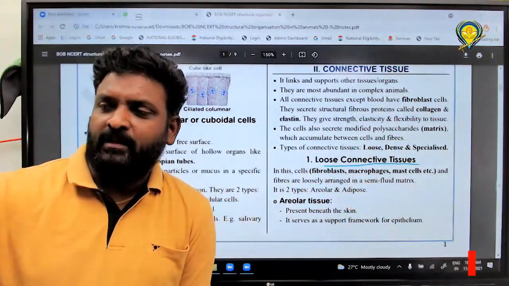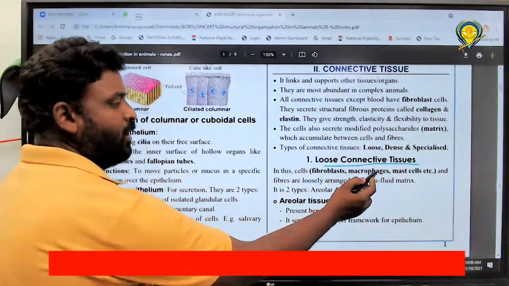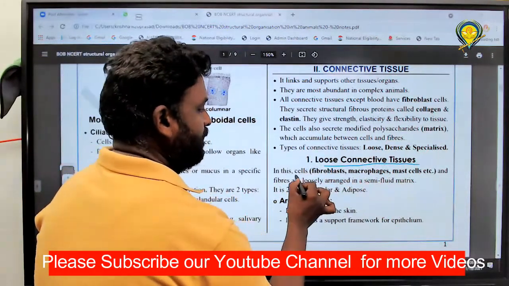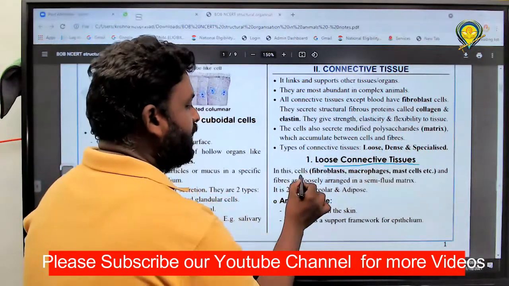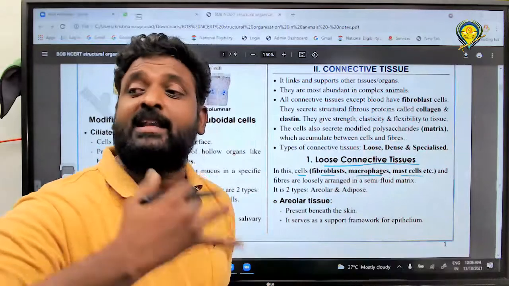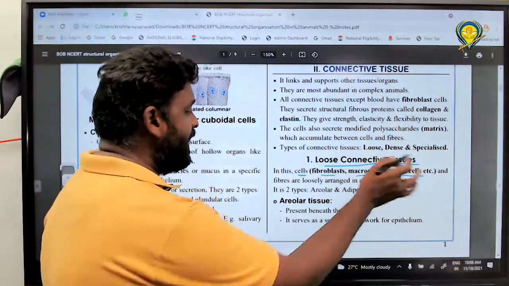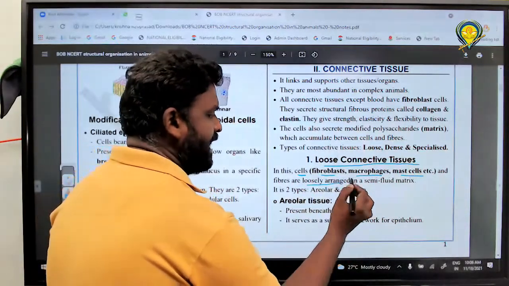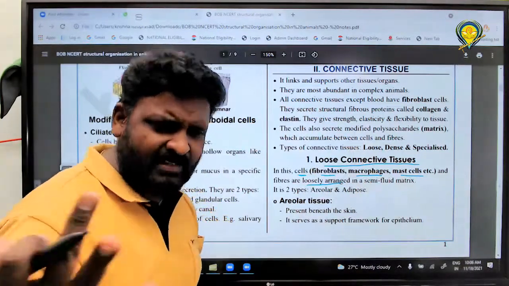You know very well, students, as I thought, the matrix has cells, whatever, right? Cells like fibroblasts, macrophages, or mast cells, etc. So many cells are there. All are arranged as what? Loosely arranged and compactly packed. That's it. Please read it.